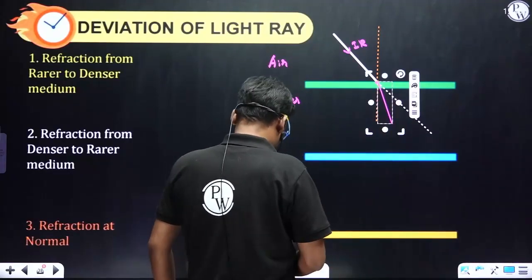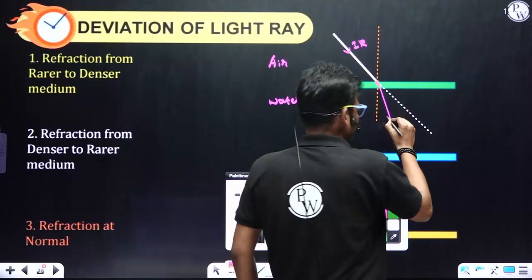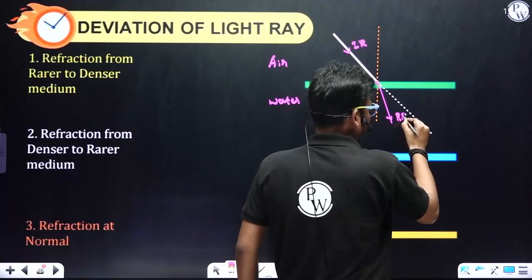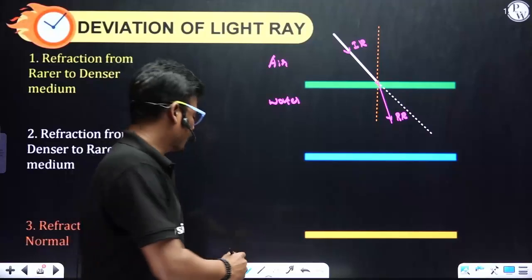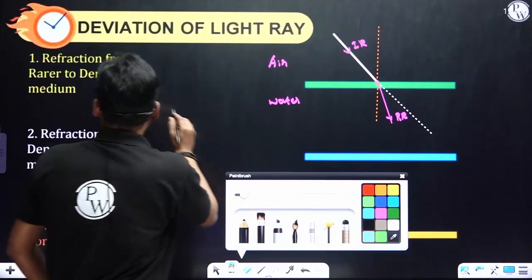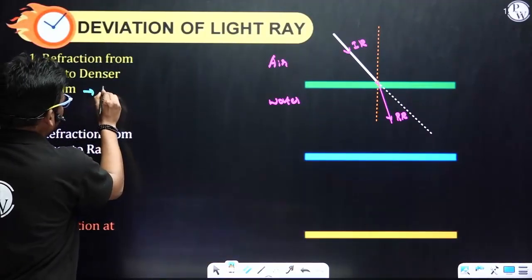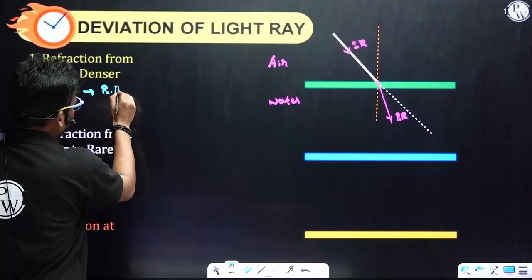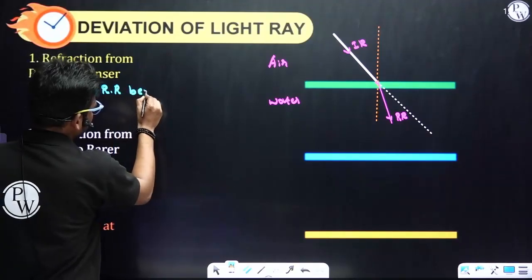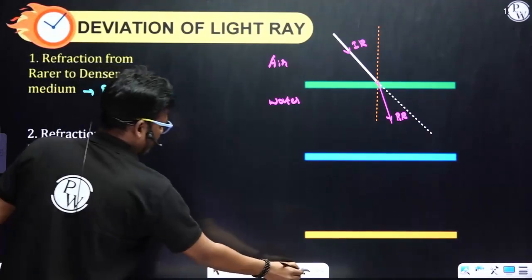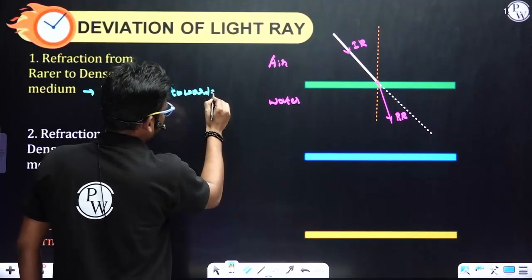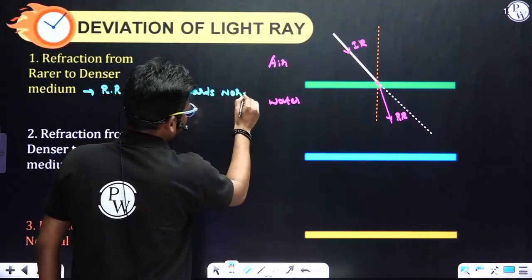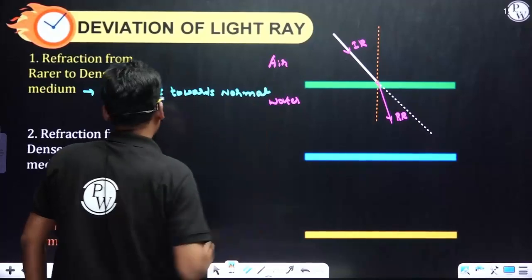This is the refracted ray, not the reflected ray. The refracted ray bends towards the normal.